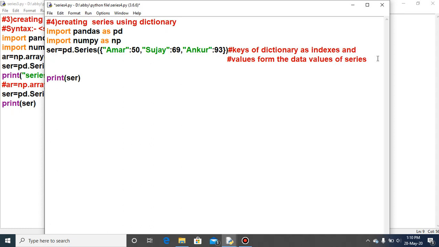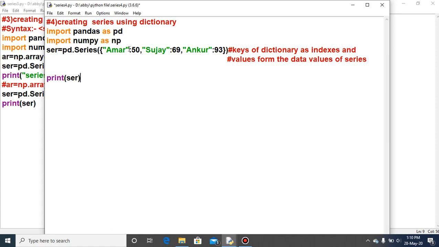It means when you take the output for this script, you will always see 2 columns. Leftmost is the index, rightmost is the data values and the D type. So the leftmost will be the index, and the dictionary's key will display as an index.